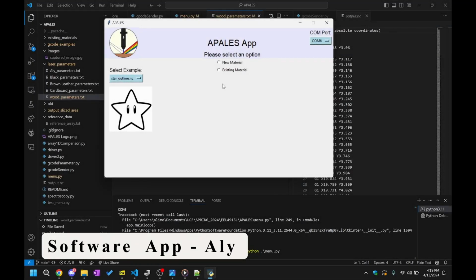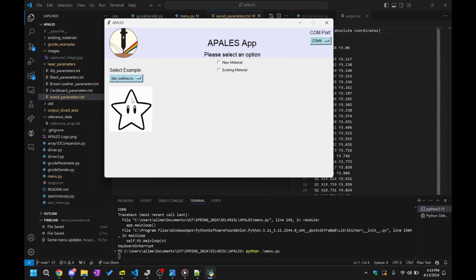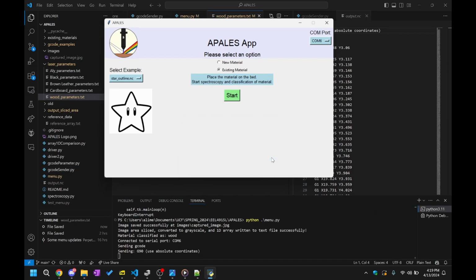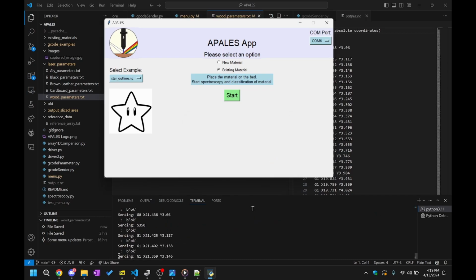Finally, we're going to start an engraving job with an existing material. We set the COM port and the job to be engraved. This is the image preview. We're going to select existing material to start the spectroscopy. The material is captured by the spectroscopy system and classified, and the job is ready to be engraved. Once we click OK, we can see that the G-code commands are being sent to our CNC controller, and the job is started.